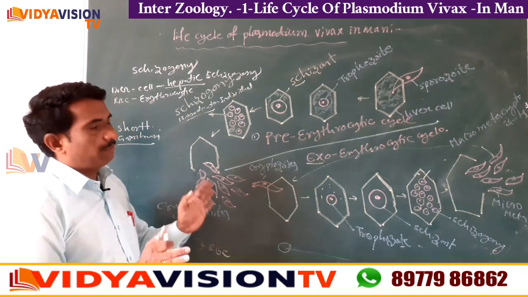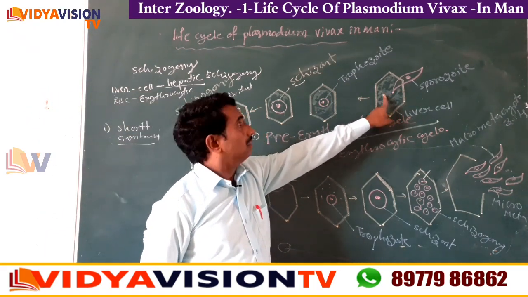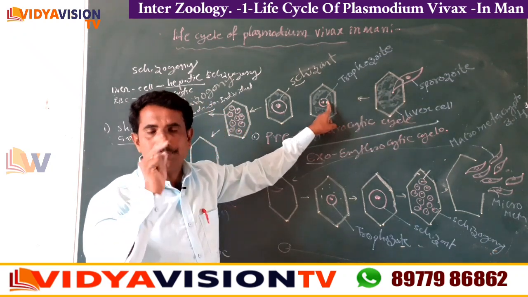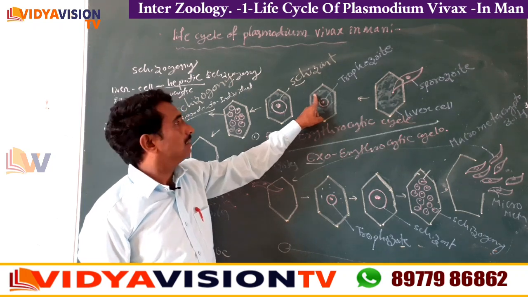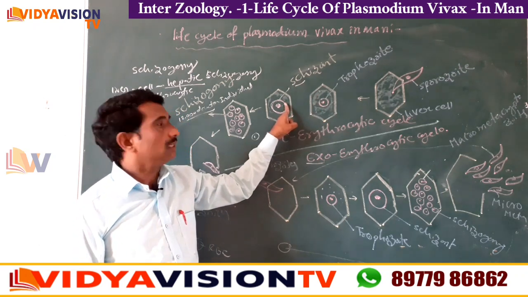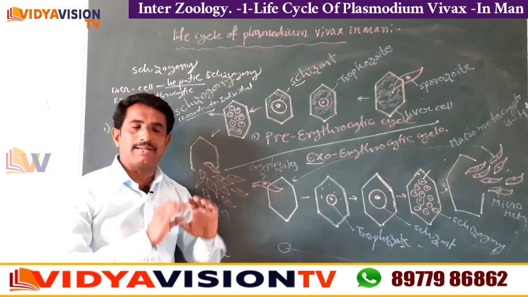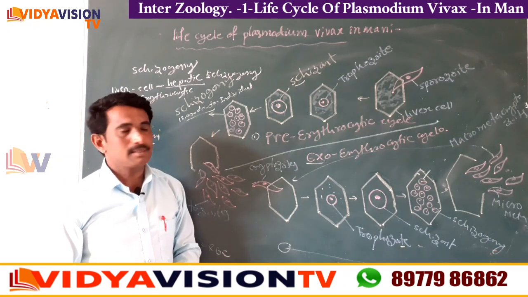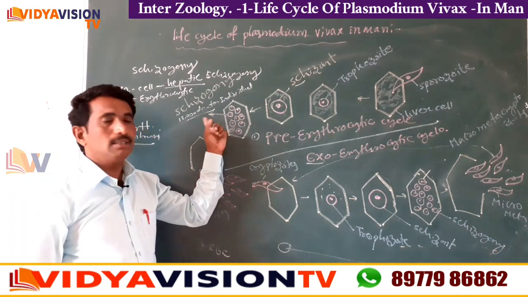Okay, children, simply: sporozoites enter into the liver cell and change into the round-shaped trophozoite. Then the trophozoite feeds on the contents of the liver cell. They develop into a schizont. The nucleus of the schizont undergoes many mitotic divisions followed by cytoplasmic divisions and forms 12,000 daughter individuals called cryptozoites.